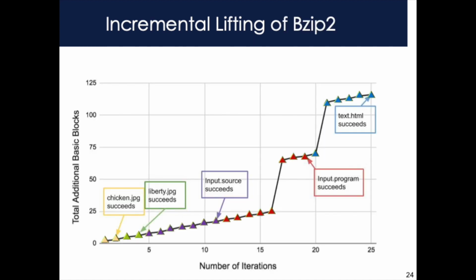Here's what it looks like to incrementally lift the bzip2 benchmark. We initially lifted bzip using only the training inputs from the benchmark suite. We then ran the reference inputs with the incremental lifting handler. Each triangle is one path miss from which we have lifted additional program paths. At the rightmost point in the graph, we have produced a rewritten binary which can handle all of the SPEC workloads.